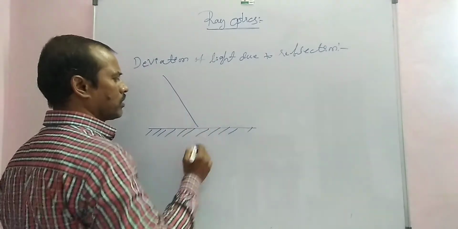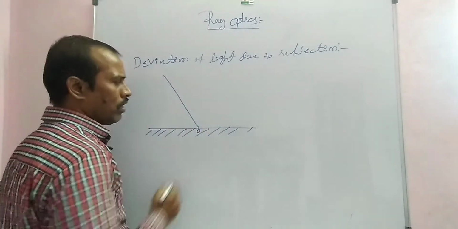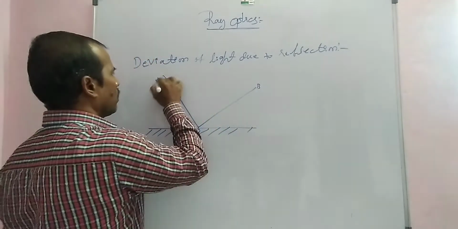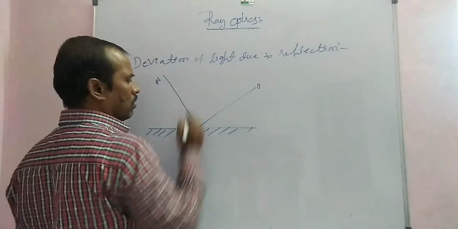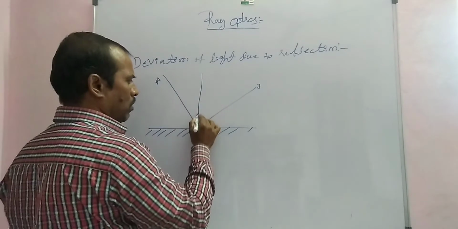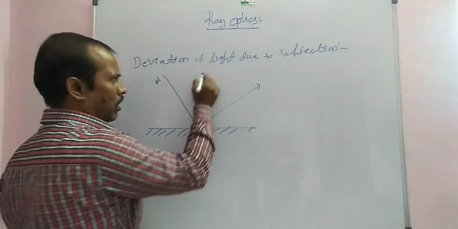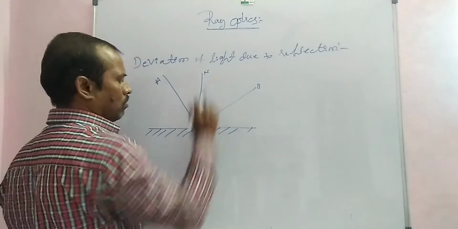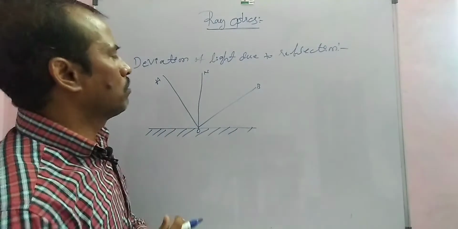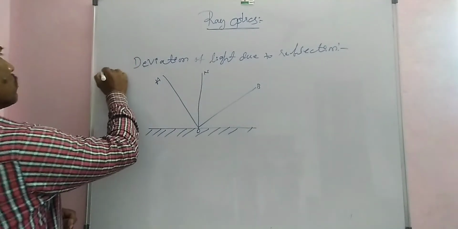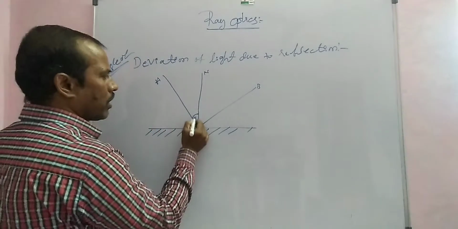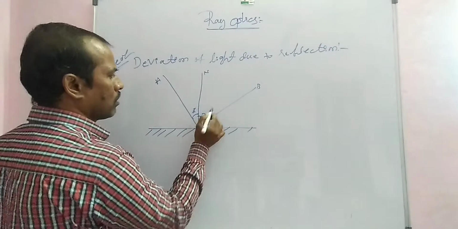First of all, this one is a plane mirror. The light is incident at a point O, the reflected light is OB, the incident light is OA, and the normal is drawn at the point of incidence, N. Now the statement of the angle of deviation: angle of incident I, angle of reflection R.